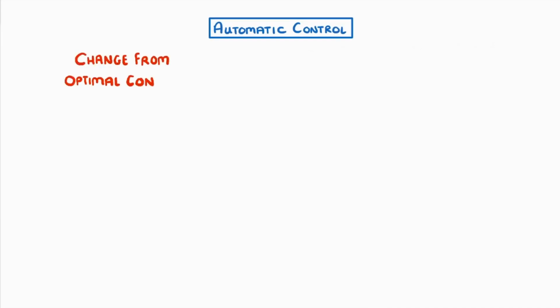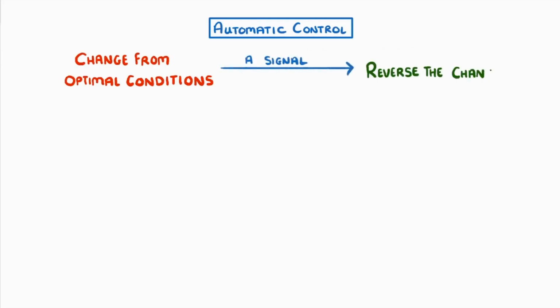To do this, our body uses automatic control systems that can recognize when there's a change from optimal conditions, and then send a signal to reverse that change, so that the levels go back to normal.